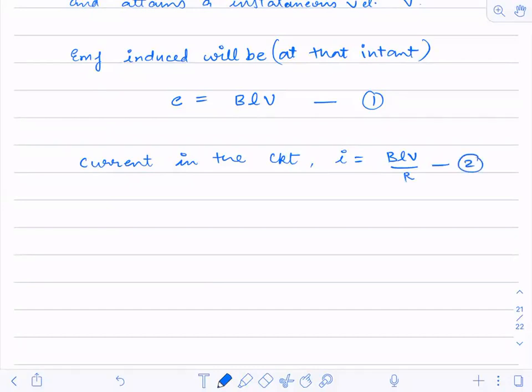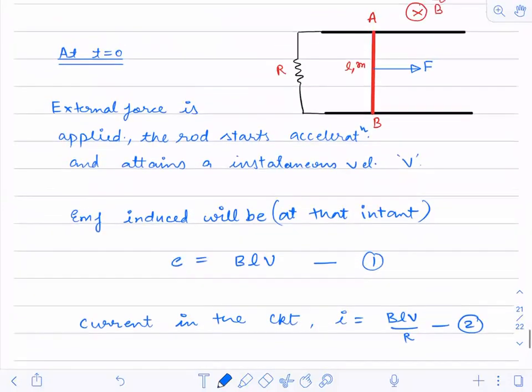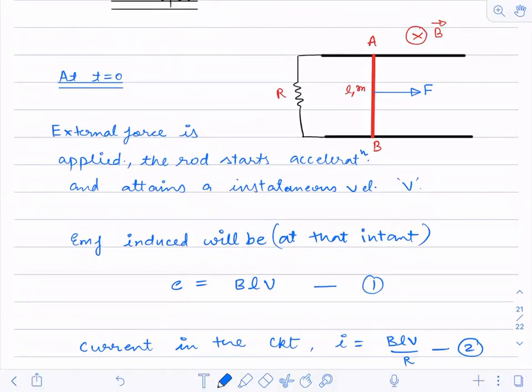Now, if current is flowing in this rod, just see here. Because of this motion, current will flow in this rod. So what will be the direction of the current over here? Will it be downward?